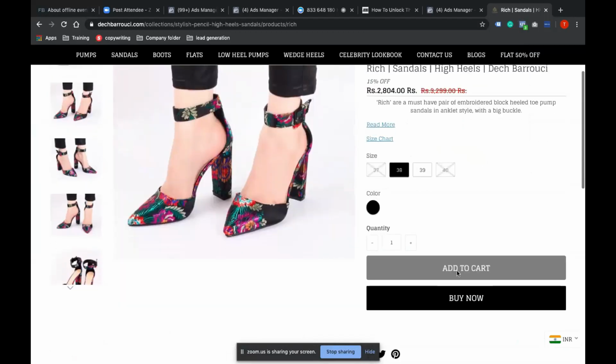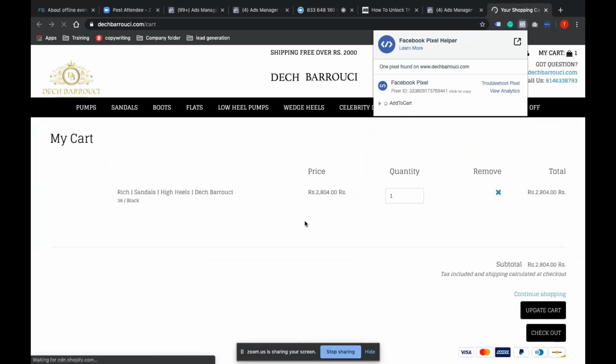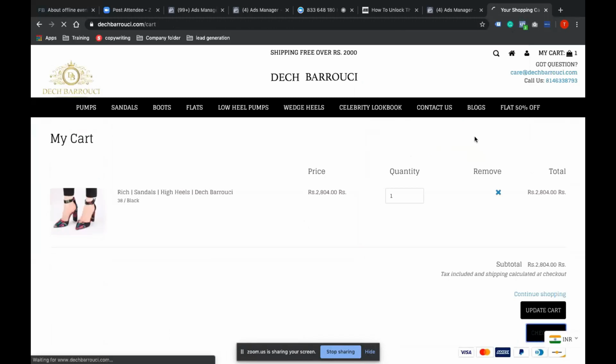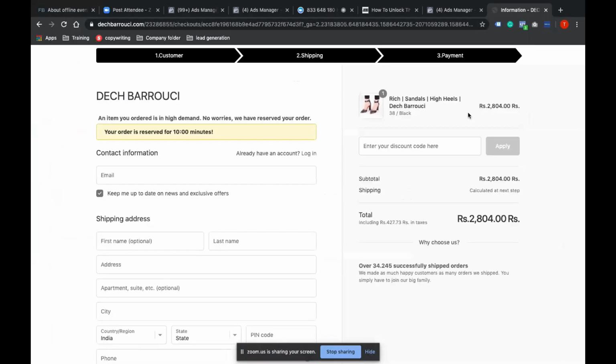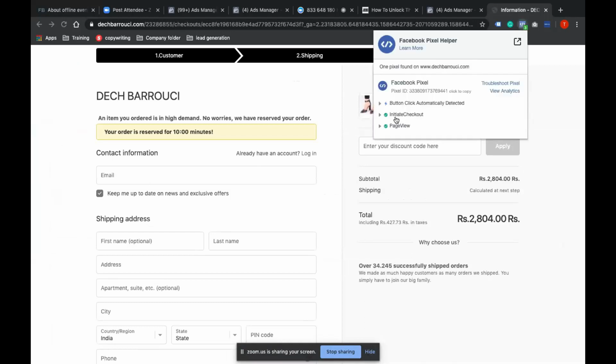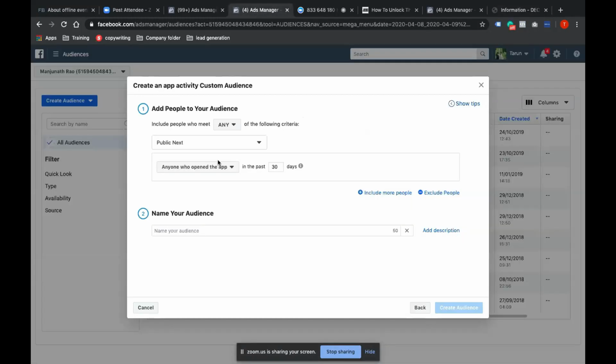And then if I click on add to cart, it will show me add to cart, right? If I go to checkout, it will show me initiate checkout. And then purchase: if I fill in all the details, then it will show me purchase.